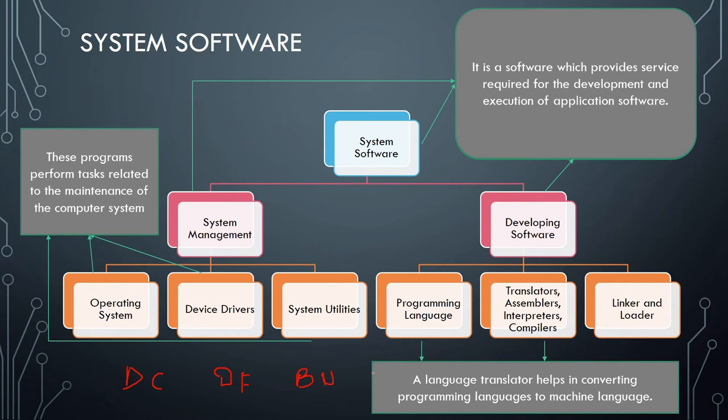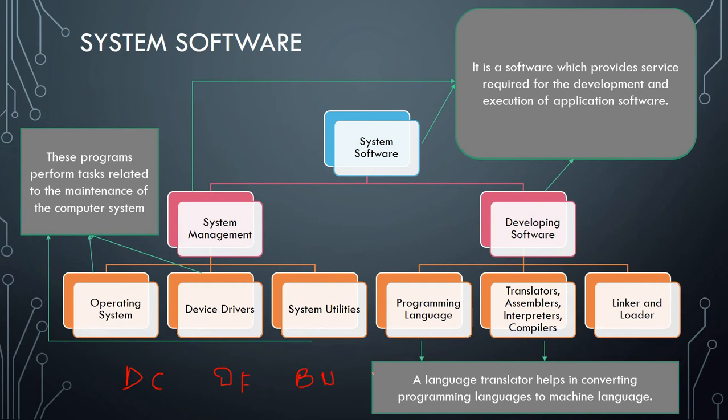Next one, interpreter. Interpreters are those type of language processors which convert a high level language into a machine level language line by line. For suppose I am having a code of 6 lines and that language processor is converting that code to machine language line by line, then it is an interpreter. And if that processor is converting the source code which is written in the high level language directly into the machine language, then it is a compiler.